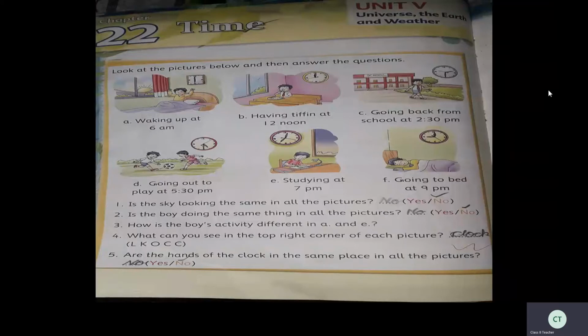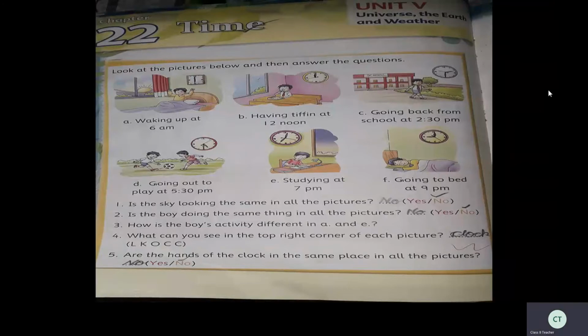Then going back from school at 2:30 p.m. So he is going back from school to his home. Then going out to play at 5:30 p.m. See, in the evening, he is going to play. Then next, studying at 7 p.m. Evening, he sits for studies. Then going to bed at 9 p.m. See, he sleeps very early. So this is the time to sleep. So 9 o'clock, he used to sleep.